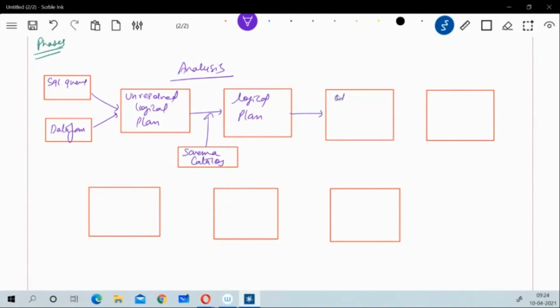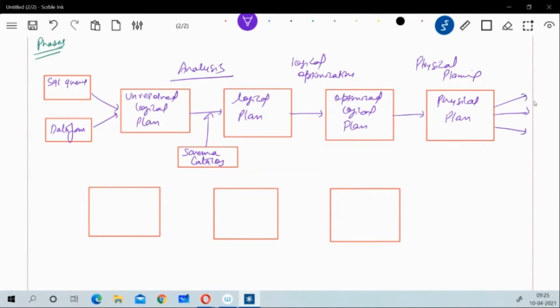Now once the logical plan is created, we have a more optimized logical plan. This more optimized logical plan is part of the logical optimization process. So this is the second phase of the Catalyst Optimizer. After that, we have physical plans, not plan, we have many plans. This is called physical planning. In this physical planning, we can have more than one plan.